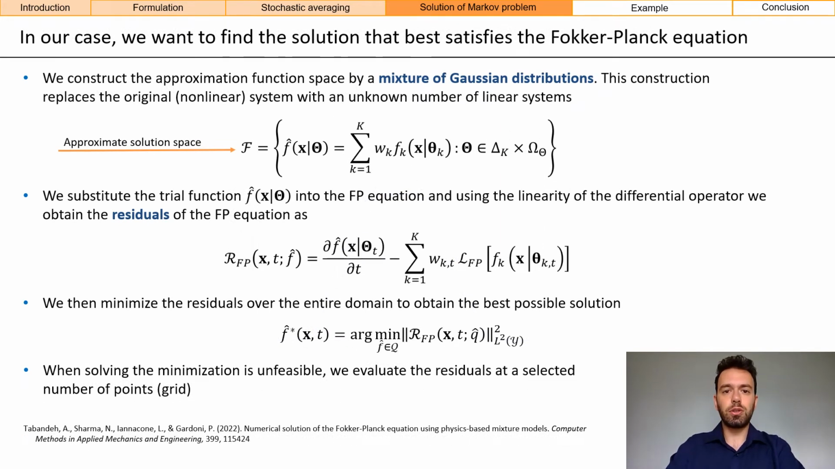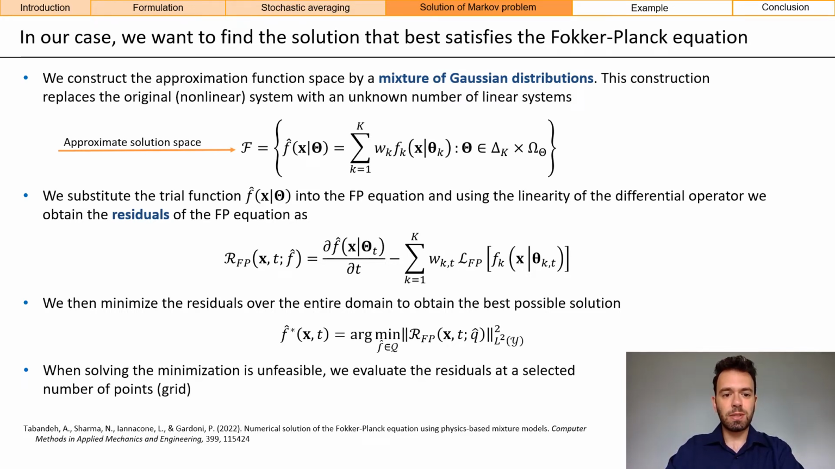So we want to find the solution that best satisfies the Fokker-Planck equation. To do so, we construct the approximation function space by a mixture of Gaussian distributions. This construction replaces the original nonlinear system with an unknown number of linear systems. Then we substitute the trial function belonging to this approximate solution space into the Fokker-Planck equation, and using the linearity of the differential operator, we obtain the residuals of the Fokker-Planck equation. We then minimize these residuals over the entire domain to obtain the best possible solution.